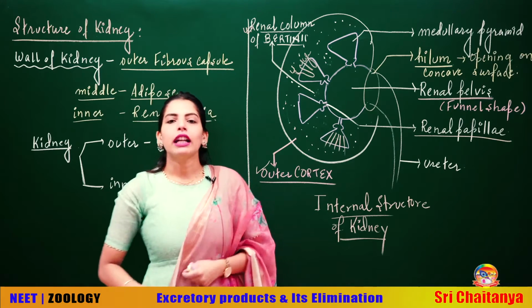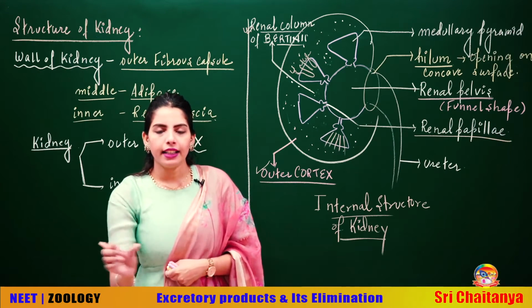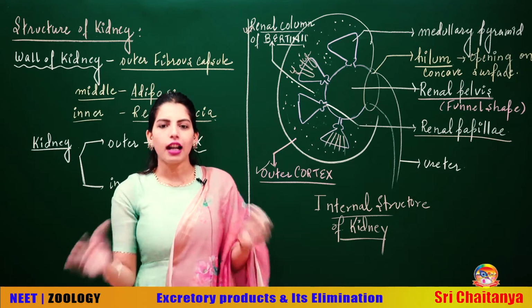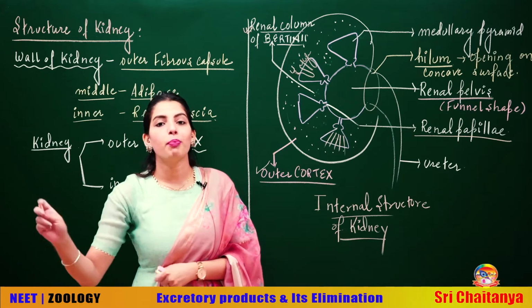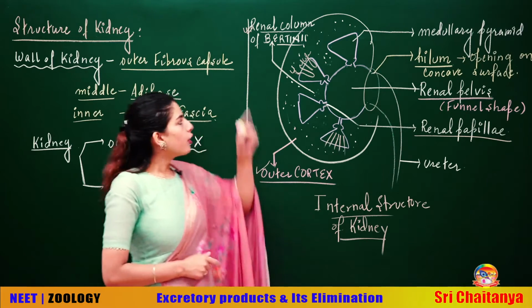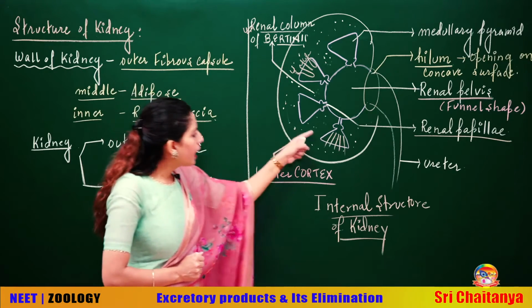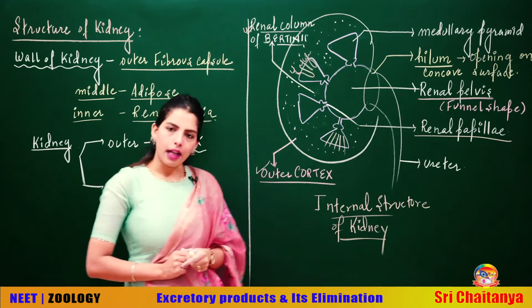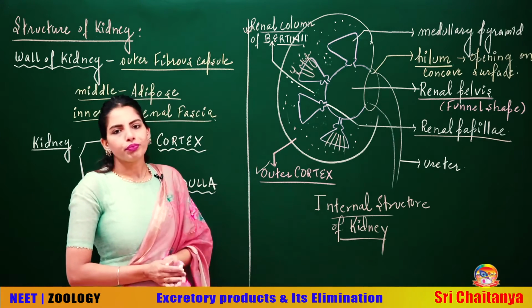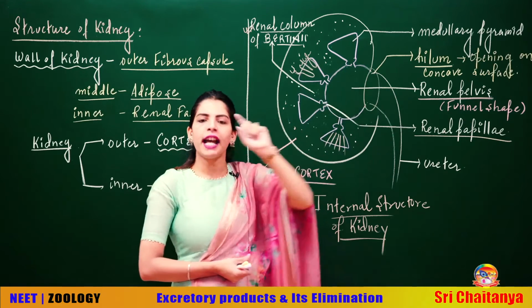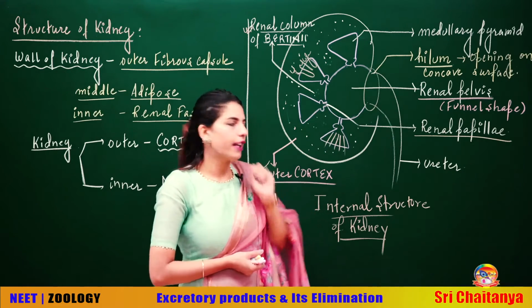I will tell you that the renal column of Bellini is the collection of all the collecting ducts together. What I have said is the renal column of Bertini, which is the extension of the cortex in between the medullary pyramids. Also, in the concave part of the kidney, each kidney has a single opening on the concave side.